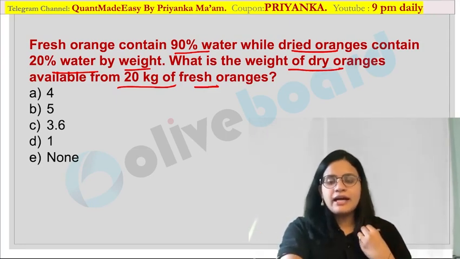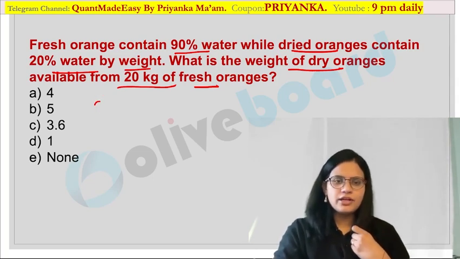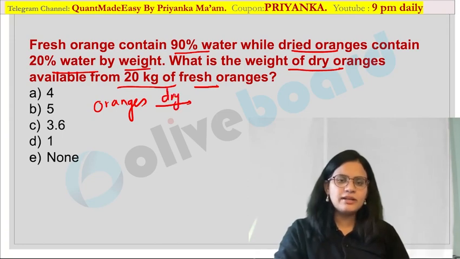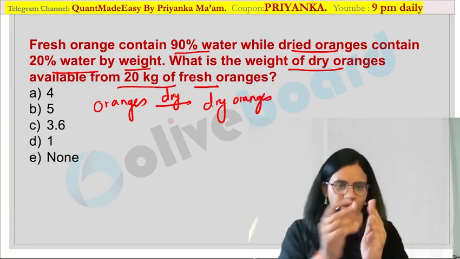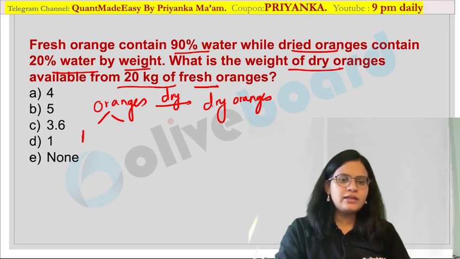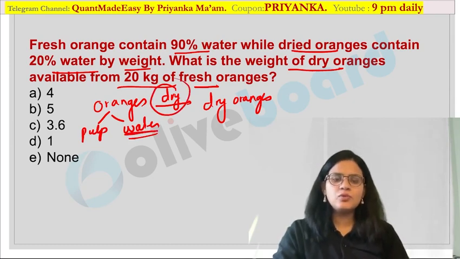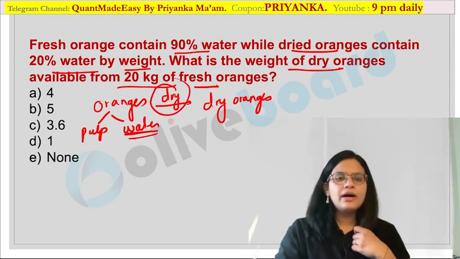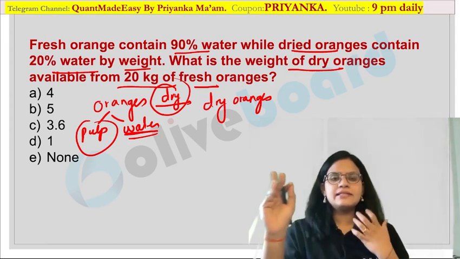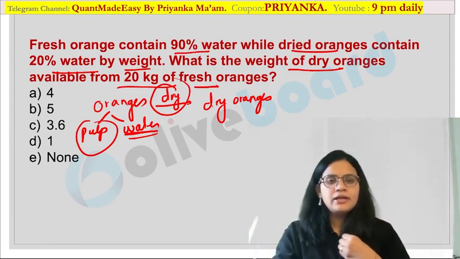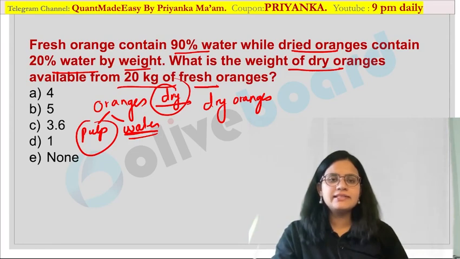First of all, when you are drying something, you have fresh oranges, you are drying them. Can anybody tell me which value will remain constant over here? Yes, the pulp part. There are two parts in your oranges. One is nothing but the pulp part and the second one is nothing but the water. So whenever you are drying something, only this water content will go down. The pulp part always remains the same. Are you guys getting my point? The pulp part always remains the same over here.